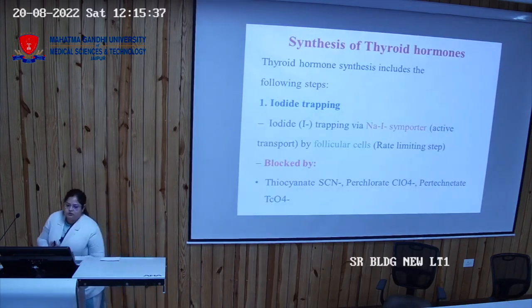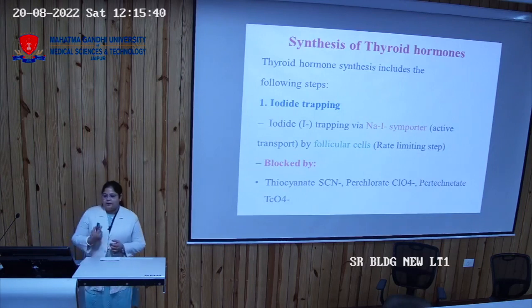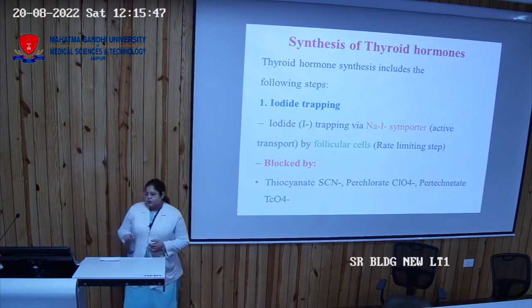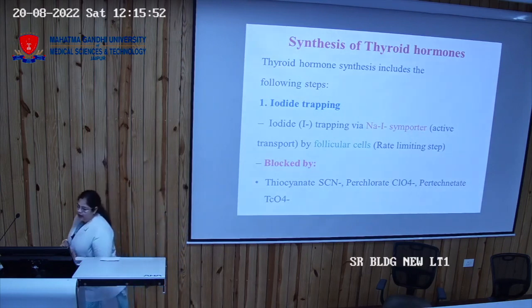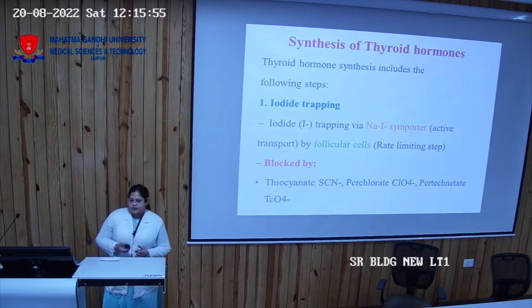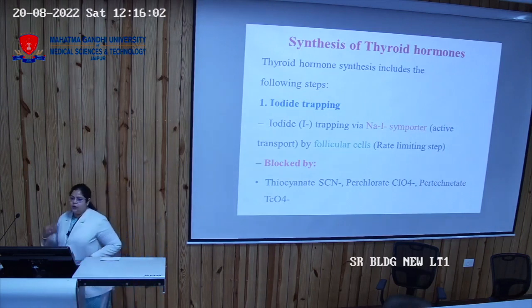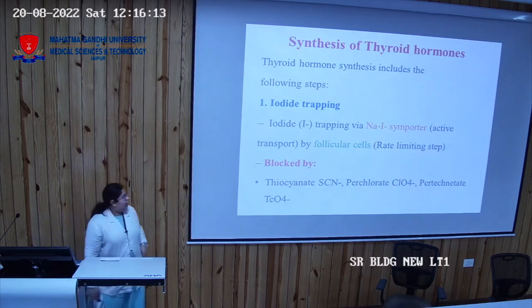Now the synthesis of the thyroid hormone. First is iodide trapping. There are certain substances that decrease the thyroid hormone or iodine secretion. These substances are known as goitrogens, and they are present in mustard, millet, mustard seed, and in capsicum. So these are goitrogens, which decrease thyroid hormone secretion. These are the substances that decrease either the uptake or the trapping of the iodine.